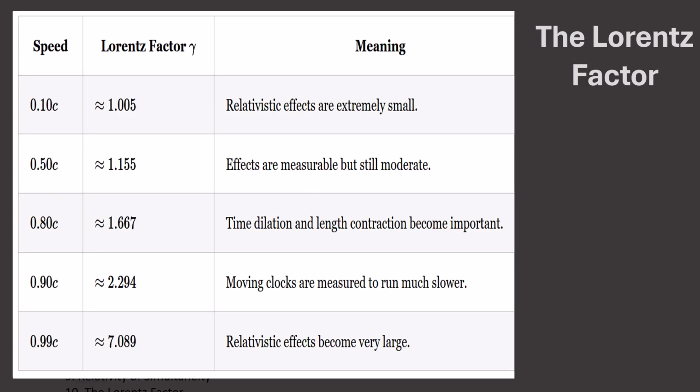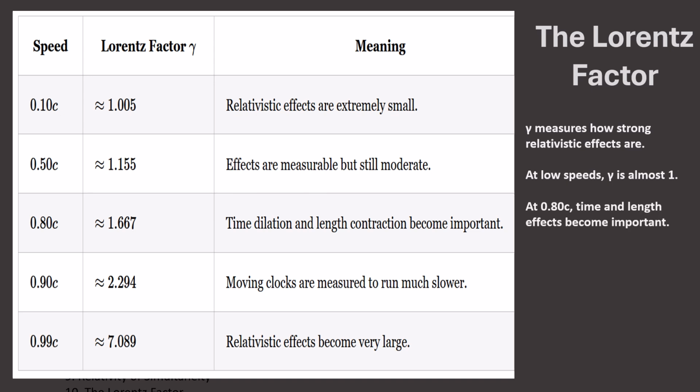The Lorentz factor, gamma, tells us how strong relativistic effects become at different speeds. When the speed is low, gamma is very close to 1. That means relativistic effects are extremely small and usually hard to notice. At 0.5 c, gamma is about 1.155. The effects are now measurable, but still moderate.